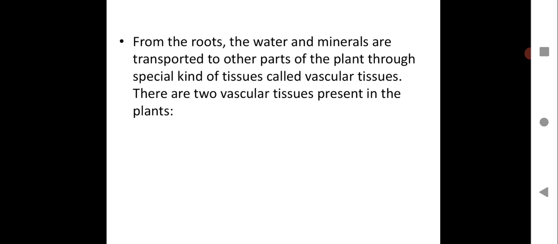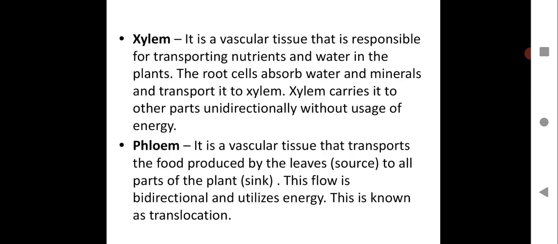Then from the roots, the water and the minerals are transported to other parts of the plant through a special kind of tissue called vascular tissue. So from the roots, it has to go to all the various parts of the plant. That role is performed by the vascular tissue, that is, special kind of tissues. And there are two vascular tissues present in plants. Please write down all these points, children. So there are two types of vascular tissues which help in the transportation: xylem and phloem.